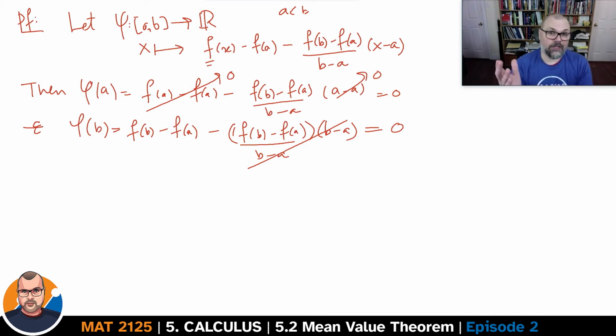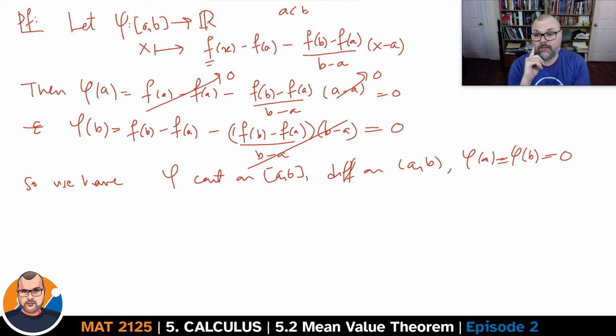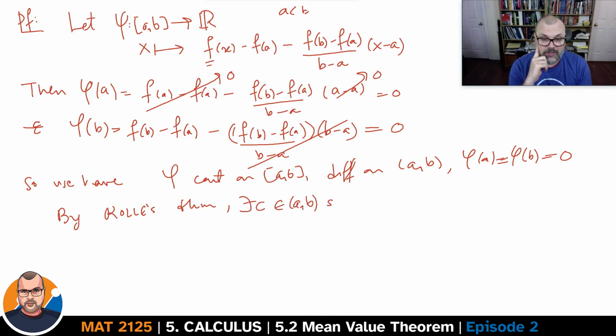The linear function here is differentiable, the constant is differentiable, the original function was differentiable, at least on the interior of the interval AB. So this new function here is also differentiable. So we have basically phi continuous on AB, differentiable on AB, phi at A equals phi at B equals 0. And by Rolle's theorem, Theorem 44 in these videos, there's going to be some C in the interval such that phi prime C is equal to 0.